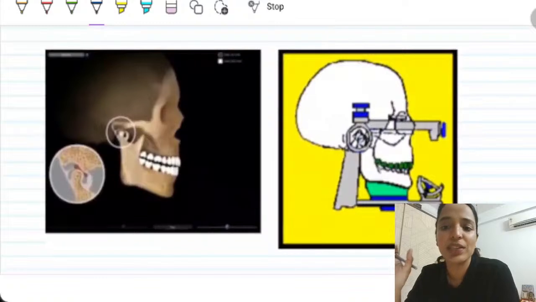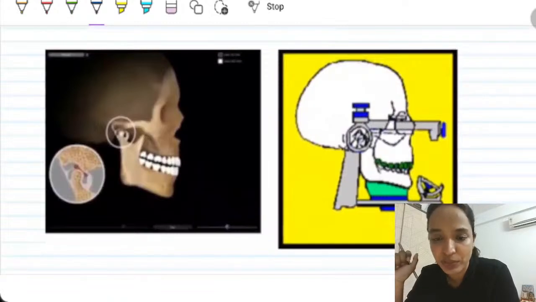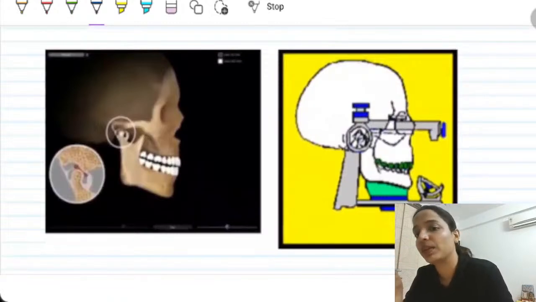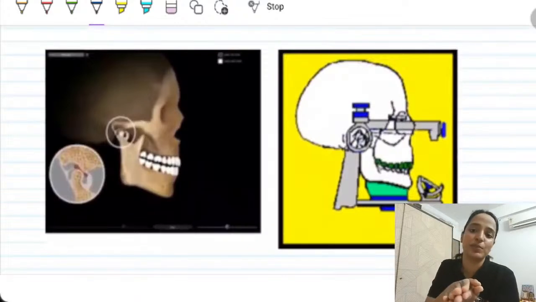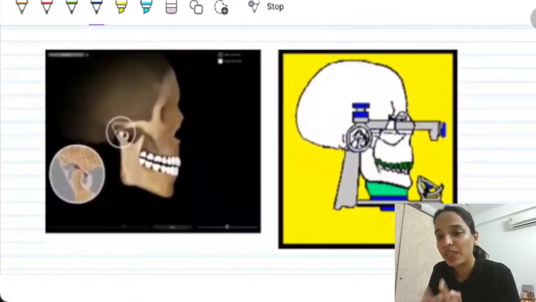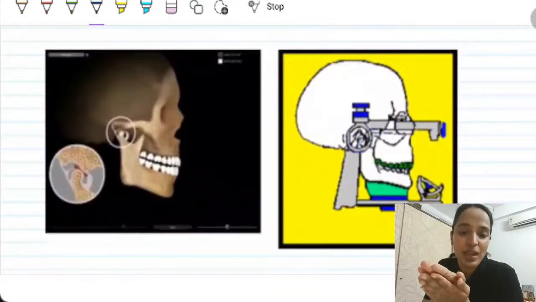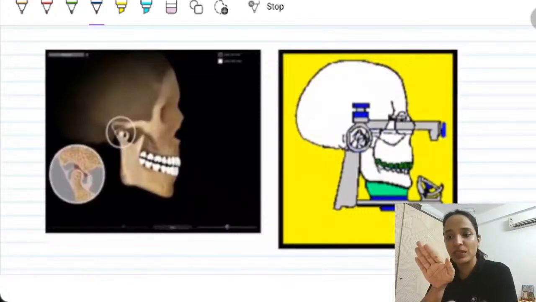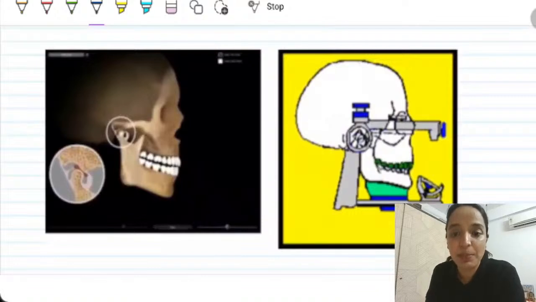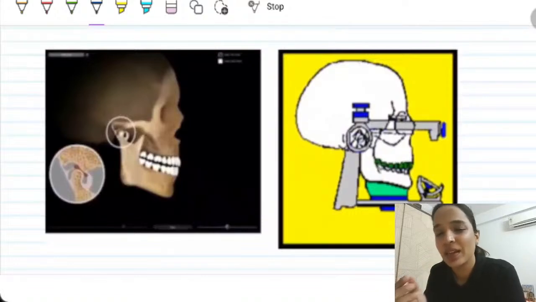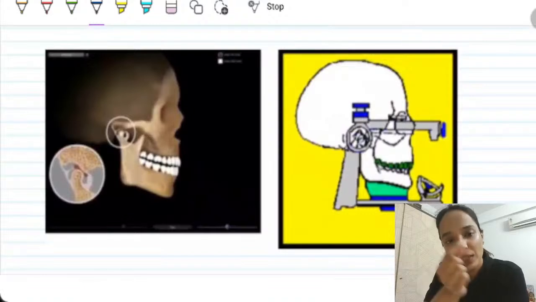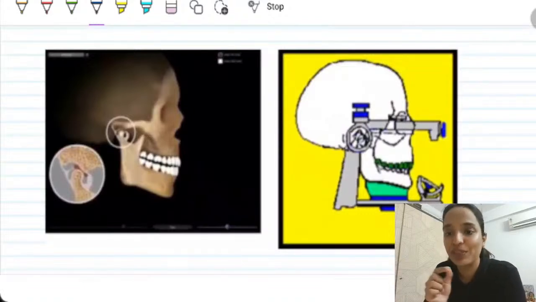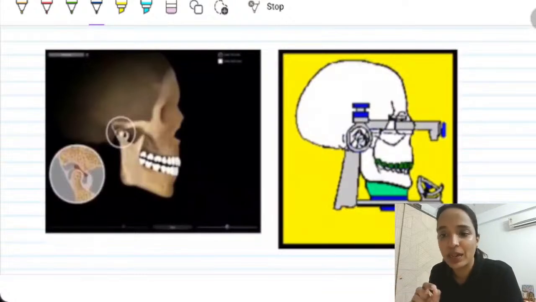When we do jaw relations, we are trying to orient three-dimensionally how maxilla and mandible are related to each other in a static as well as dynamic way. Static way means what is the intercuspation between both of them. Dynamic way means how is the mandible closing and what could be the path of the mandible. Now, how does that affect? When the mandible opens and closes, there's a particular path and there's a particular pattern in which the teeth will meet. That means a particular cusp will touch first, some other cusp tip will touch second. All of that will affect the occlusal contact points of a restoration. Do you all agree with me that much?